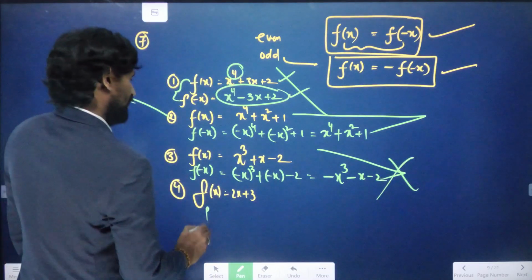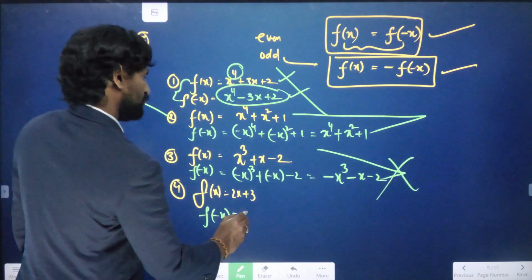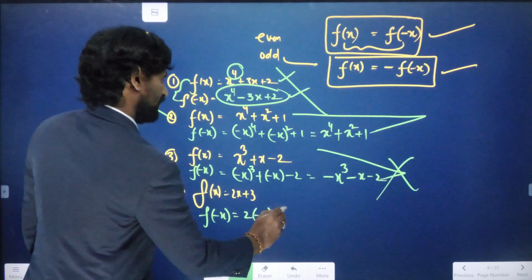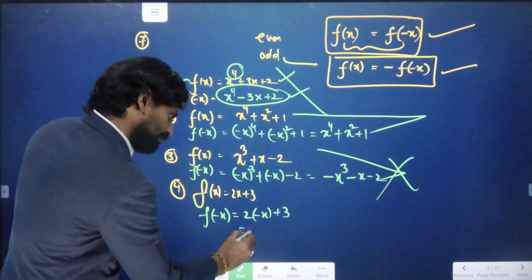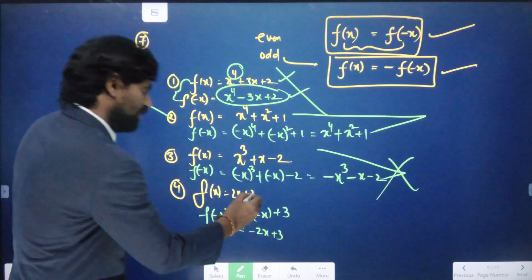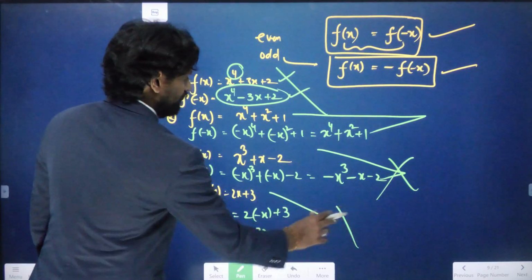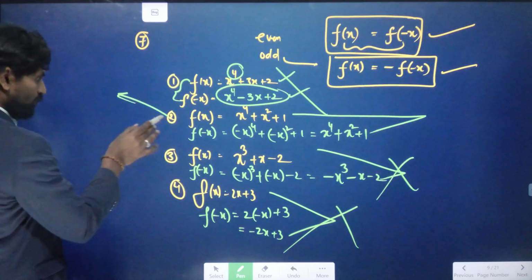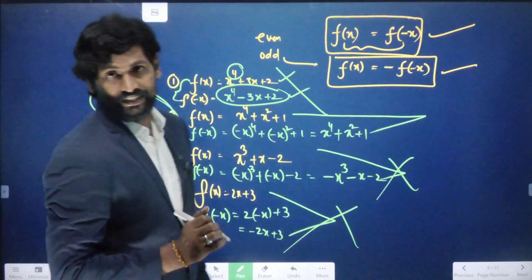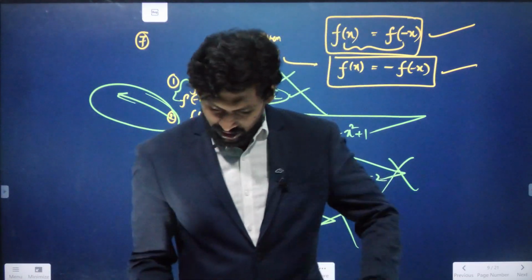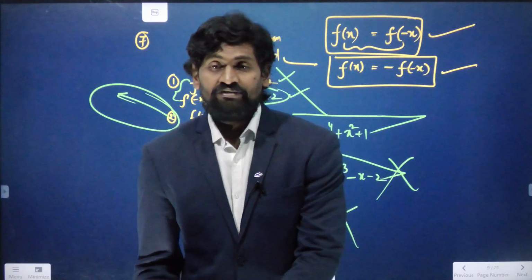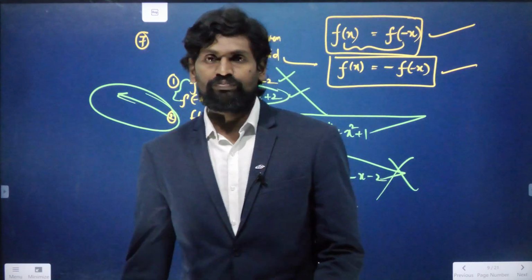Now last one, f of minus x value, that is 2 into minus x plus 3. 2 into minus x is nothing but minus 2x plus 3. 2x plus 3 and minus 2x plus 3 are both different, so it is an odd function. Among the 4 options, only option 2 is providing us an even function. So according to the question, the even function is option 2.